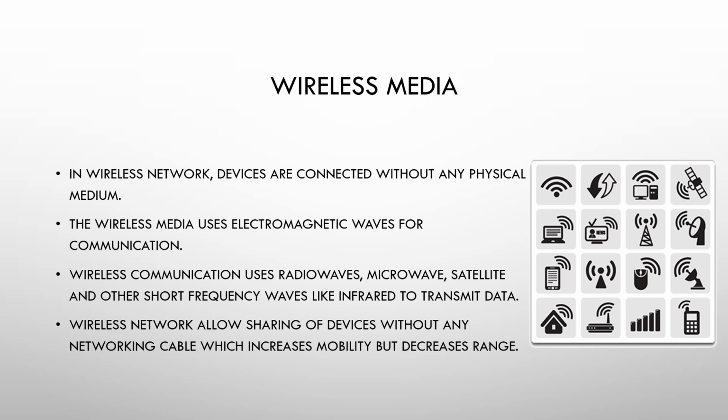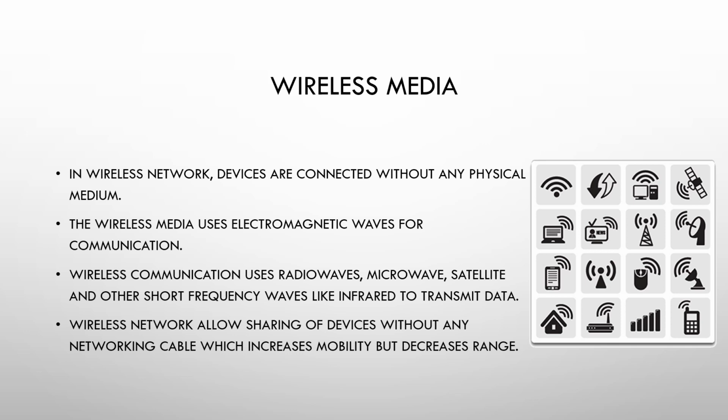How is it flowing? Through waves, that is nothing but electromagnetic waves. There are many other waves through which we communicate. Wireless communication uses radio waves, microwave, satellite and other short frequency waves like infrared to transmit the data. Wireless network allows sharing of devices without any networking cable, which increases the mobility but decreases the range.